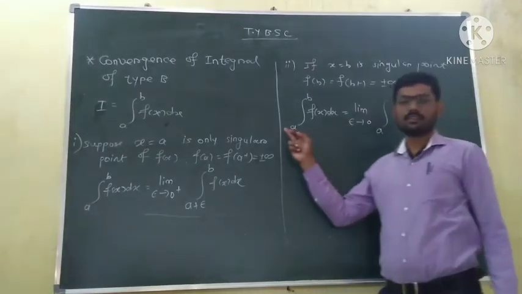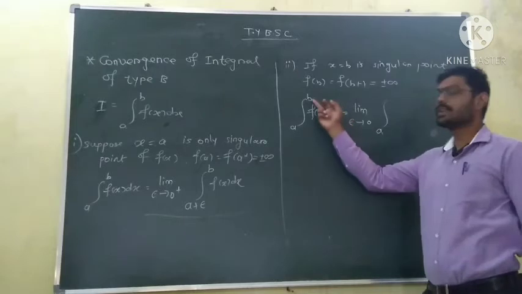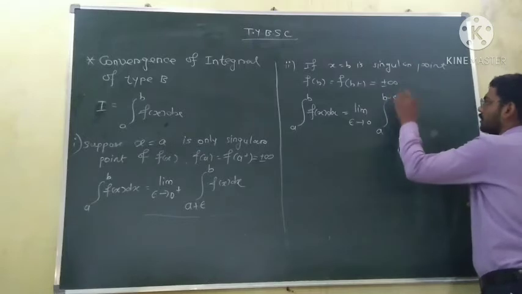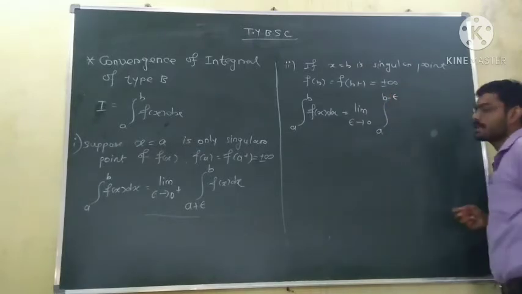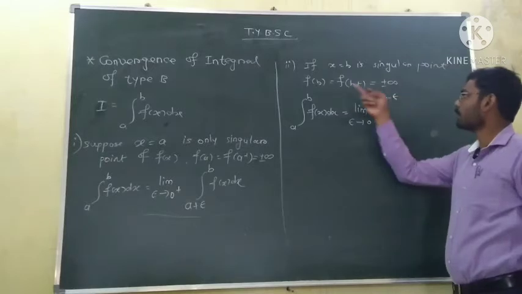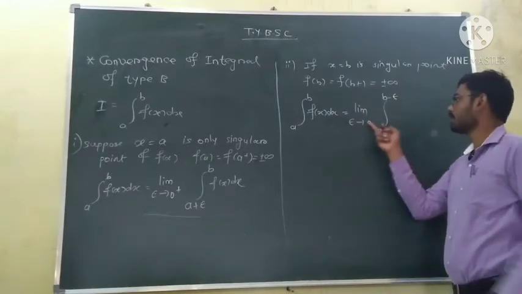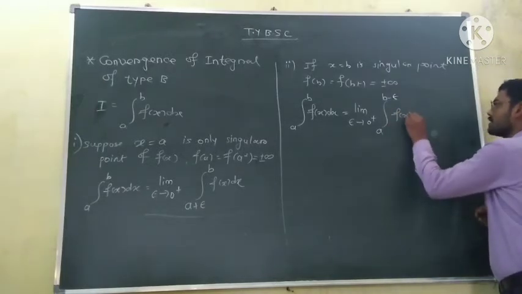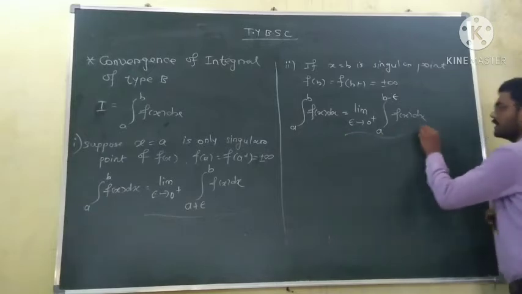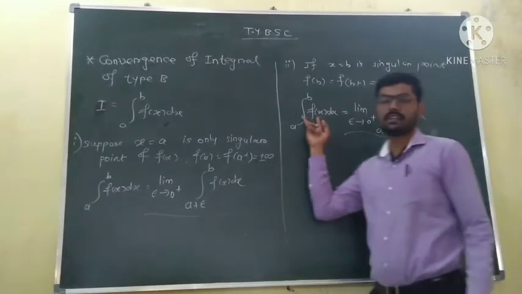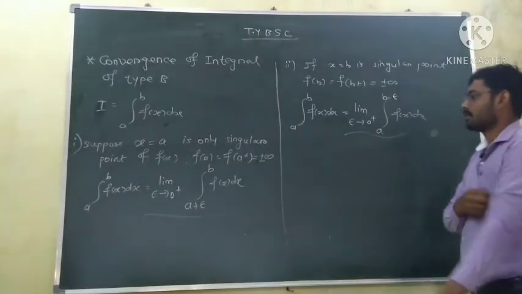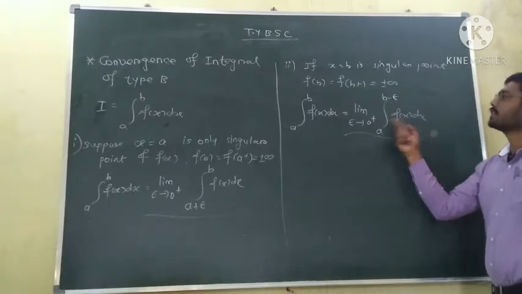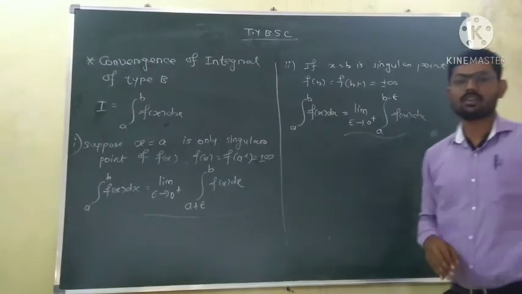There is no problem at the limit a; the problem is with b. So we take the limit as epsilon tends to 0 from the right side of the integral from a to b minus epsilon of the function f of x. If this value exists and is finite, then this improper integral is convergent.